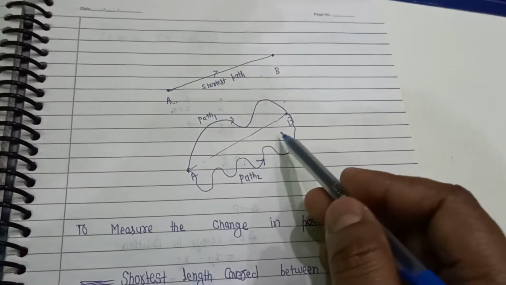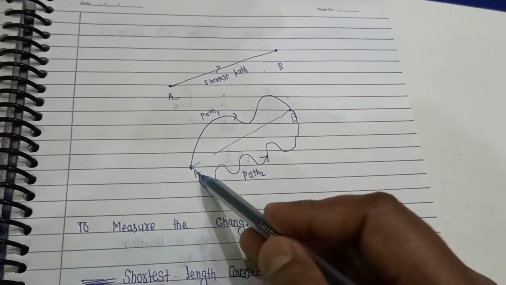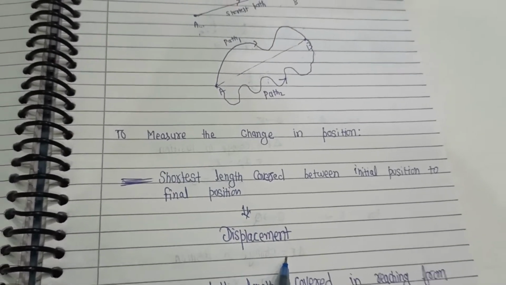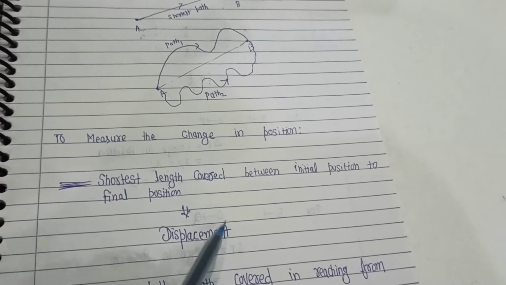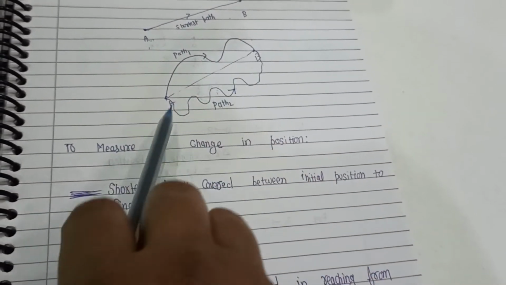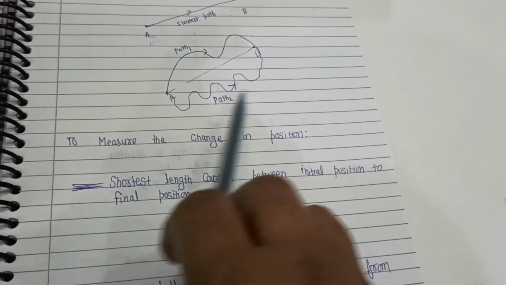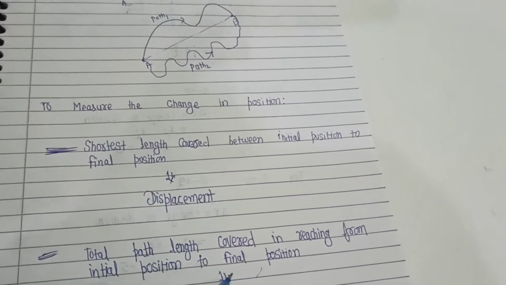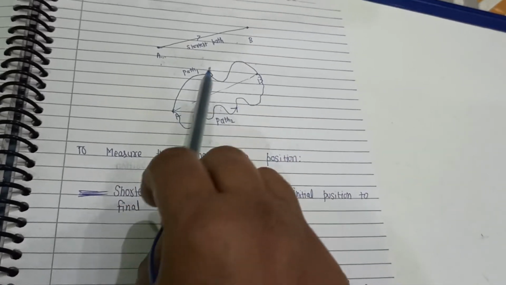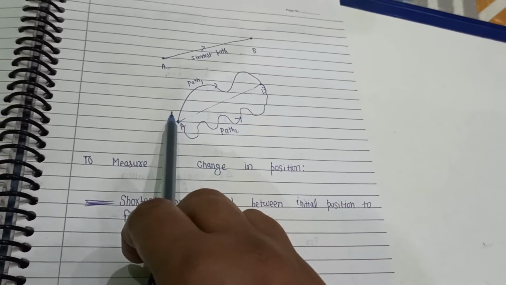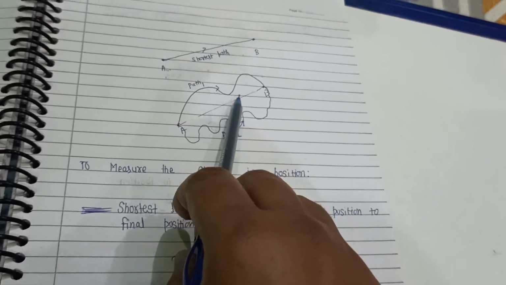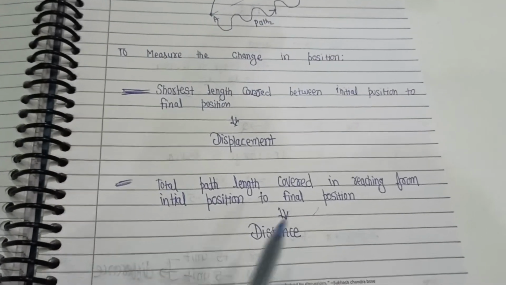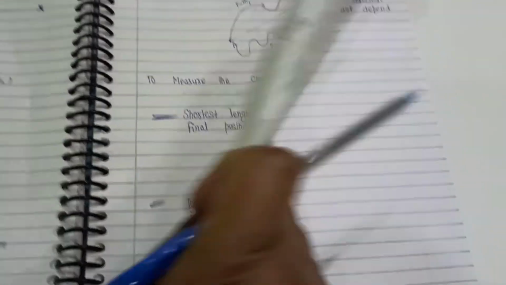This shortest length between initial and final is called the displacement. For measuring the displacement, we take final position minus initial position, and we say that this shortest length is the displacement, and distance is the total path covered, the total length covered when moving from A to the final point B. So this is simply the length.